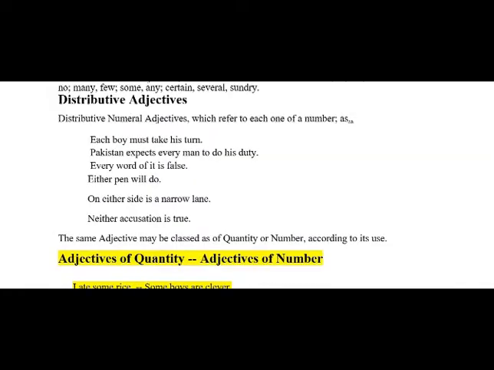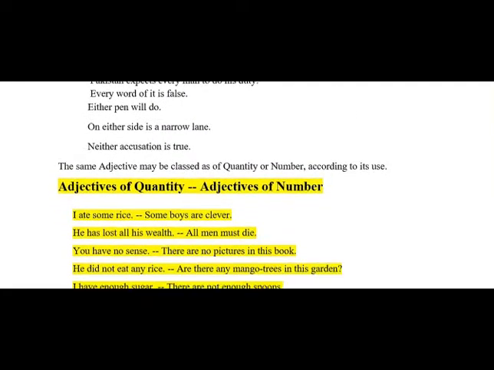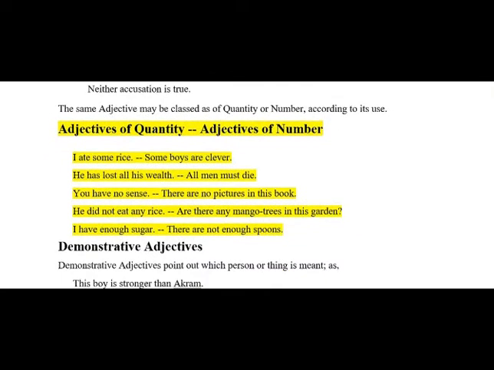Next is the comparison between adjective of quantity and adjective of numbers. This is a very interesting comparison. The first sentence, I ate some rice and some boys are clever. In both sentences, the similar word is some, but in the first sentence, some is adjective of quantity, and in the second sentence, some is adjective of number.